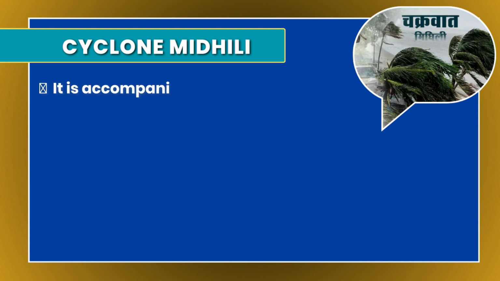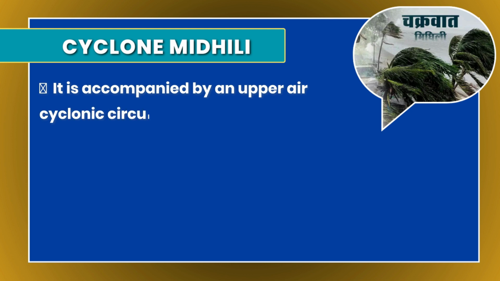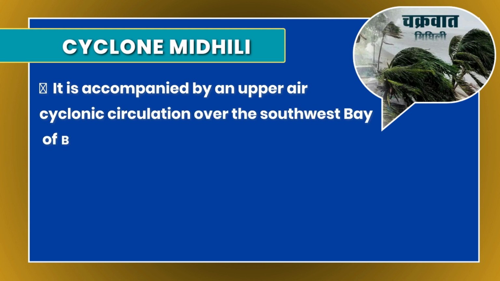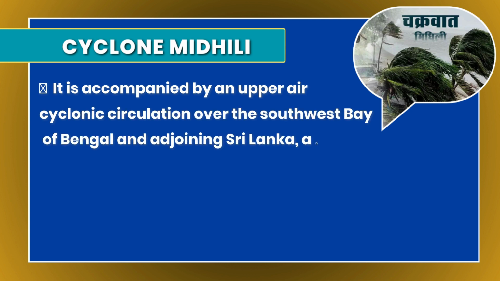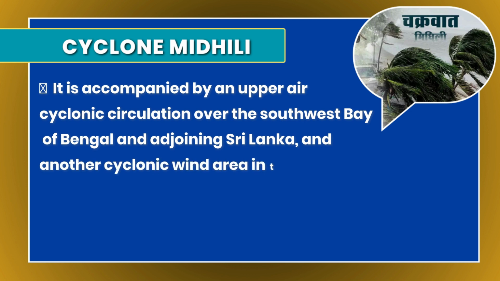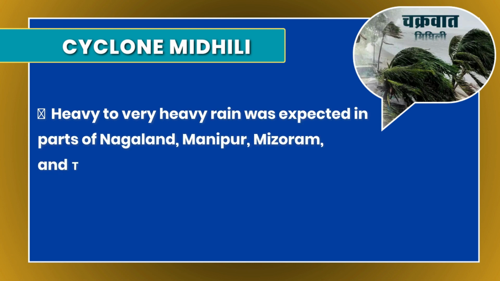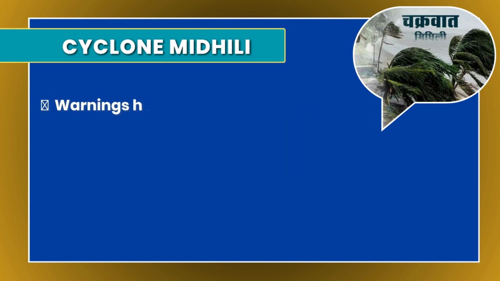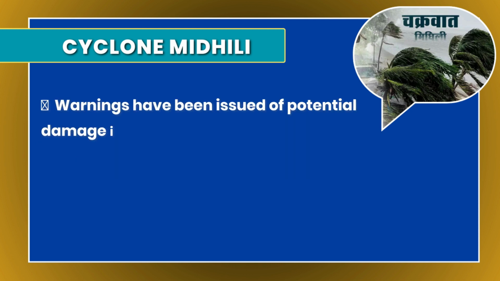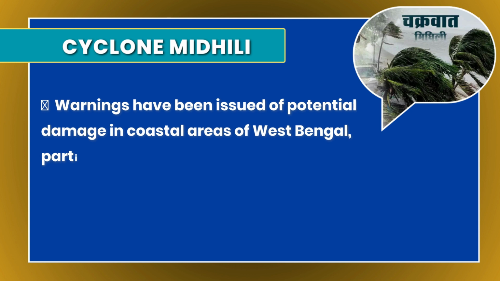It is accompanied by an upper air cyclonic circulation over the southwest Bay of Bengal and adjoining Sri Lanka and another cyclonic wind area in South Andaman Sea. Heavy to very heavy rain was expected in parts of Nagaland, Manipur, Mizoram and Tripura. Warnings have been issued of potential damage in coastal areas of West Bengal, particularly North 24 Parganas.